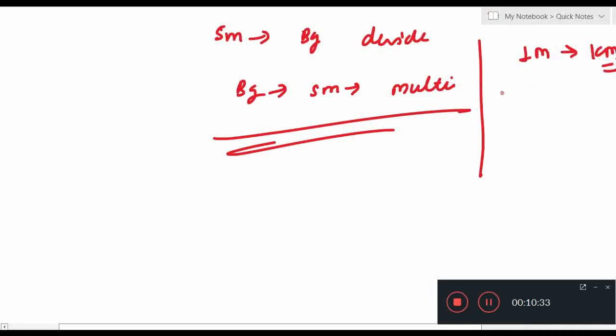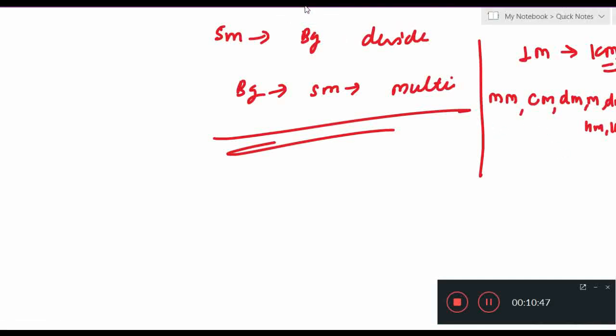Okay, so millimeter, centimeter, decimeter, meter, decameter, hectometer, kilometer.